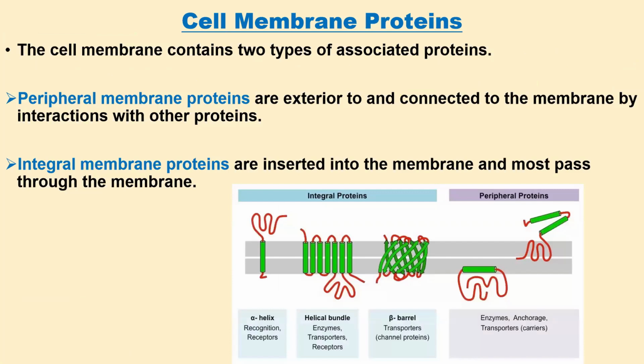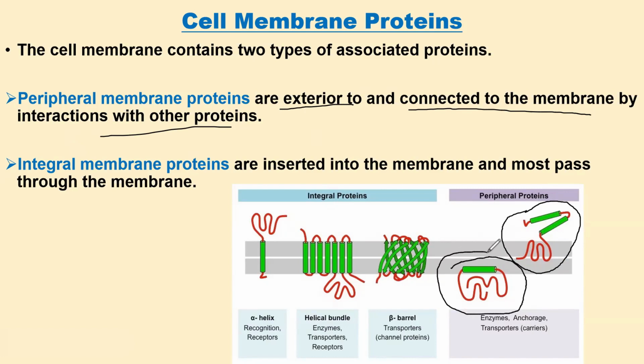The next thing is the membrane proteins. We have two types of membrane proteins: peripheral proteins and integral proteins. Peripheral proteins are exterior to the cell membrane and connected to it by interaction with other proteins. You will see that they are just transiently or partially attached to the cell membrane. Look at them here, they are partially attached to the cell membrane.